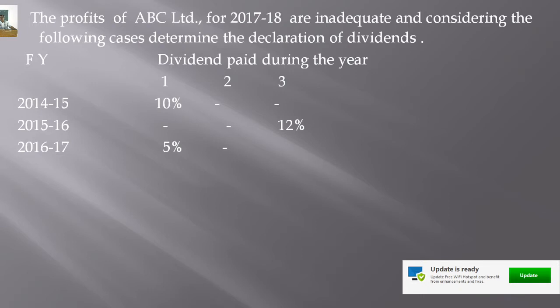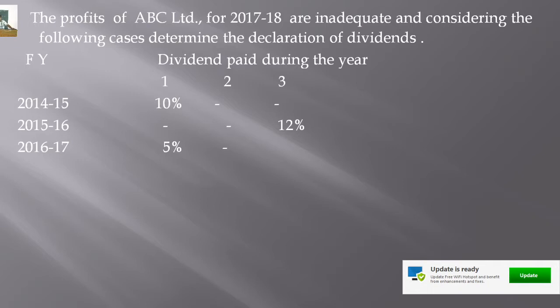The provisions of the Companies Act 2013 state that in the case of inadequacy of profit, suppose the company wants to declare dividend, the rate of dividend declared should not be more than the average rate of dividend declared by the company in the last 3 years.